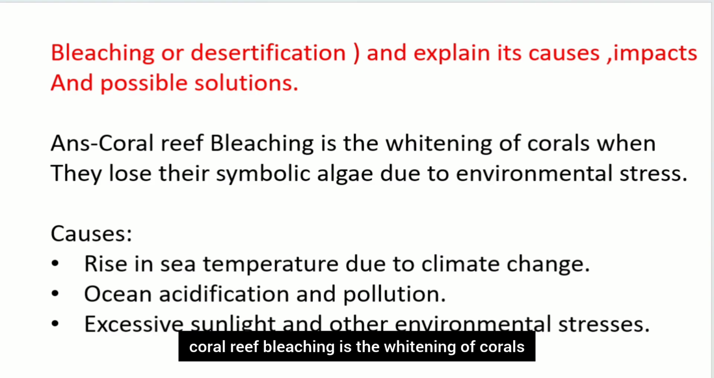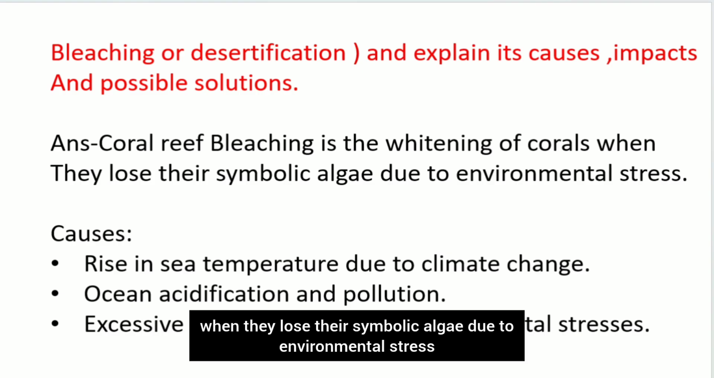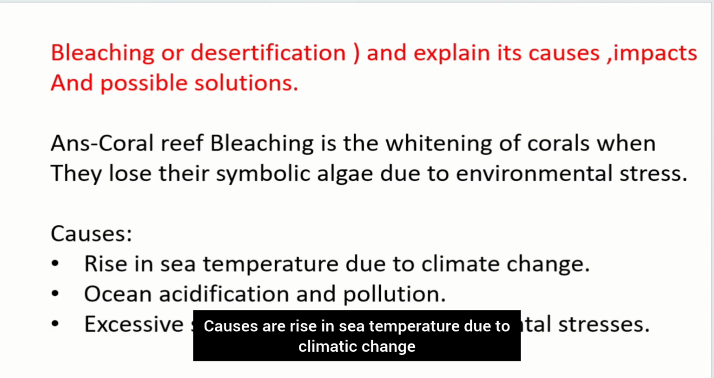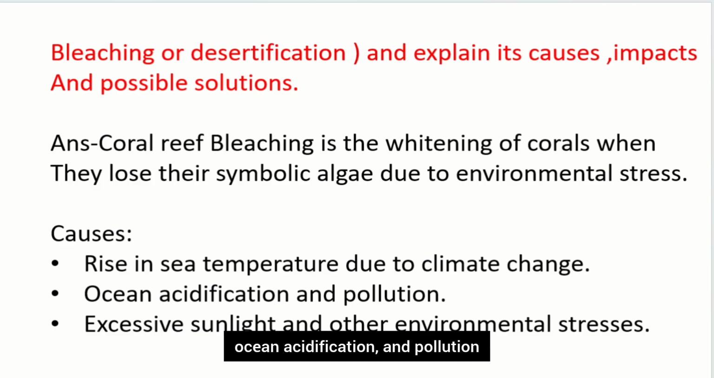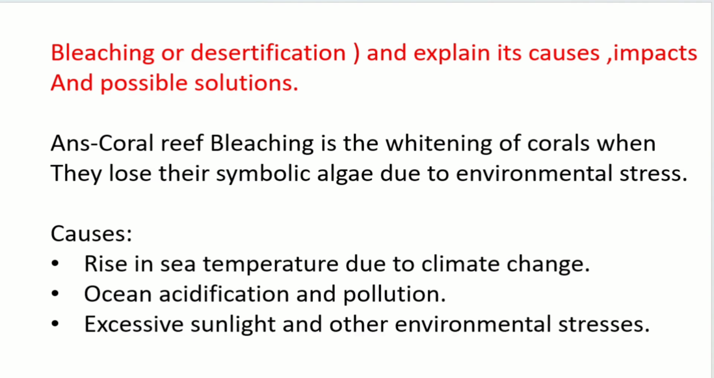So, coral reef bleaching is the whitening of corals when they lose their symbiotic algae due to environmental stress. Causes are a rise in sea temperature due to climatic change, ocean acidification and pollution. So, ocean acidification is the process by which seawater becomes more acidic. And how did it become more acidic? Because it absorbed excessive carbon dioxide from the atmosphere.